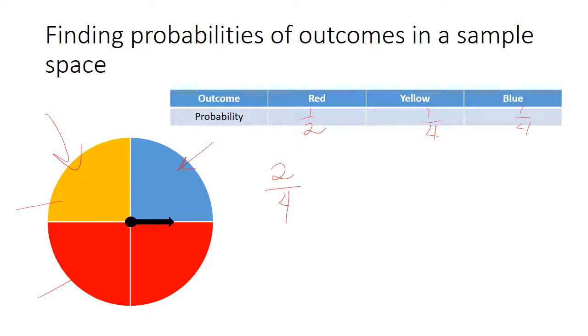Let's just make sure that they add up. So if we have 2/4 plus 1/4 plus 1/4, 2 plus 1 plus 1 is 4. So that would be 4/4. That is equal to 1. So our probabilities work out nicely. Just making sure that they all add up is how you would check it. So the chances of getting a red are half, 50%. The chance of getting a yellow is 25%, and the chance of getting a blue would also be 25%.